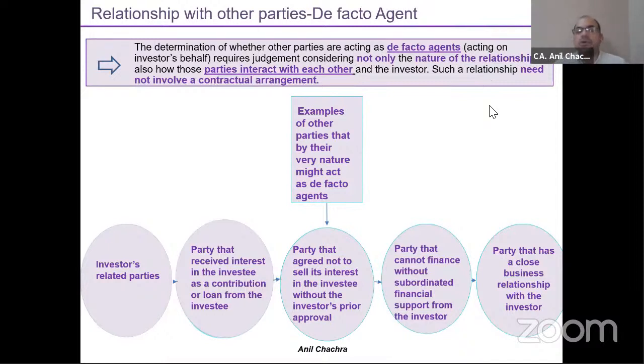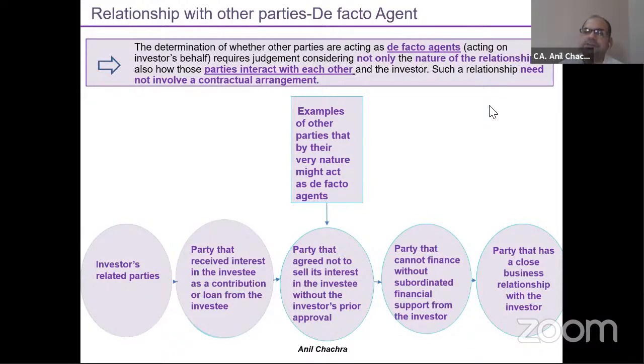So there's a new concept called de facto agent, right? What is a de facto agent? De facto means that suppose you are having a 45% shareholding in a company, and another company, suppose B company, is having 20% shareholding in the investee. I am having 45%.